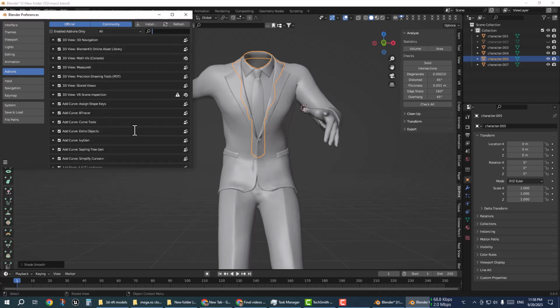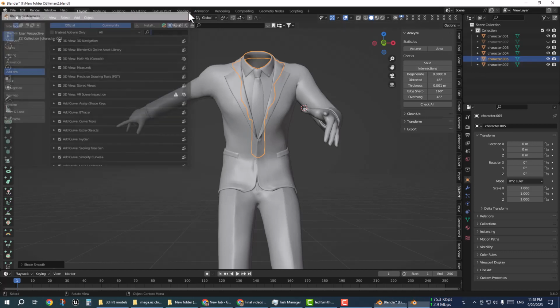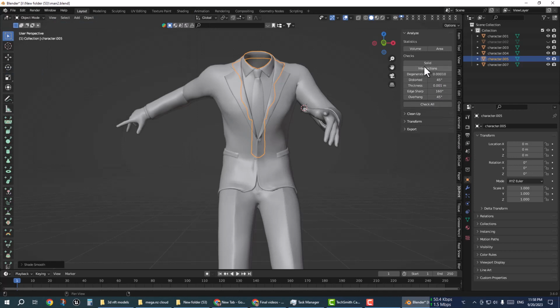After this, go to the right side panel. There is the 3D Print add-on. I am going to Analyze, first click on Volume and then Make Solid. Non-manifold edges need to be made manifold, so click on Make Manifold.